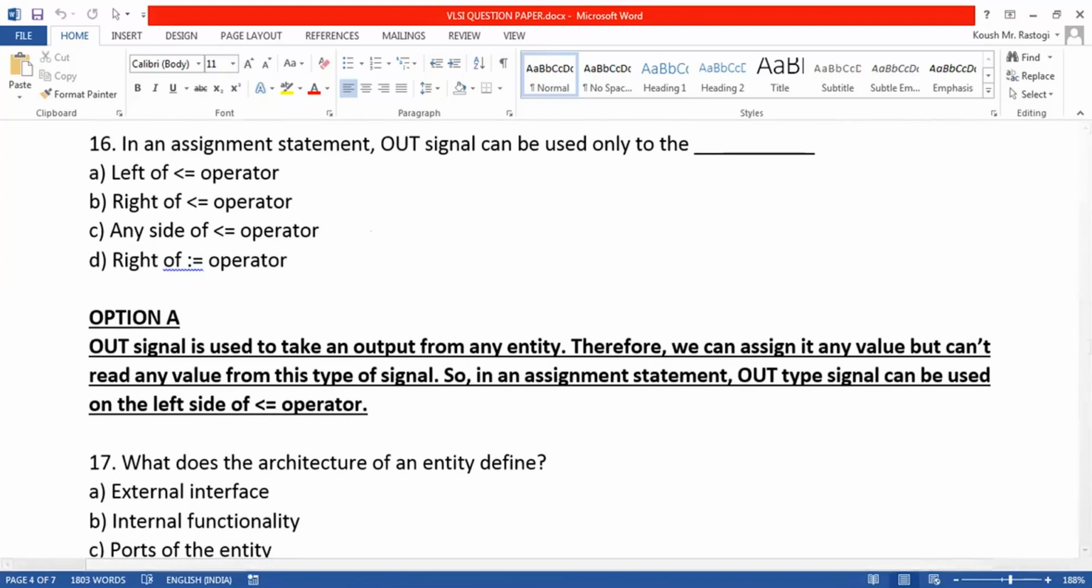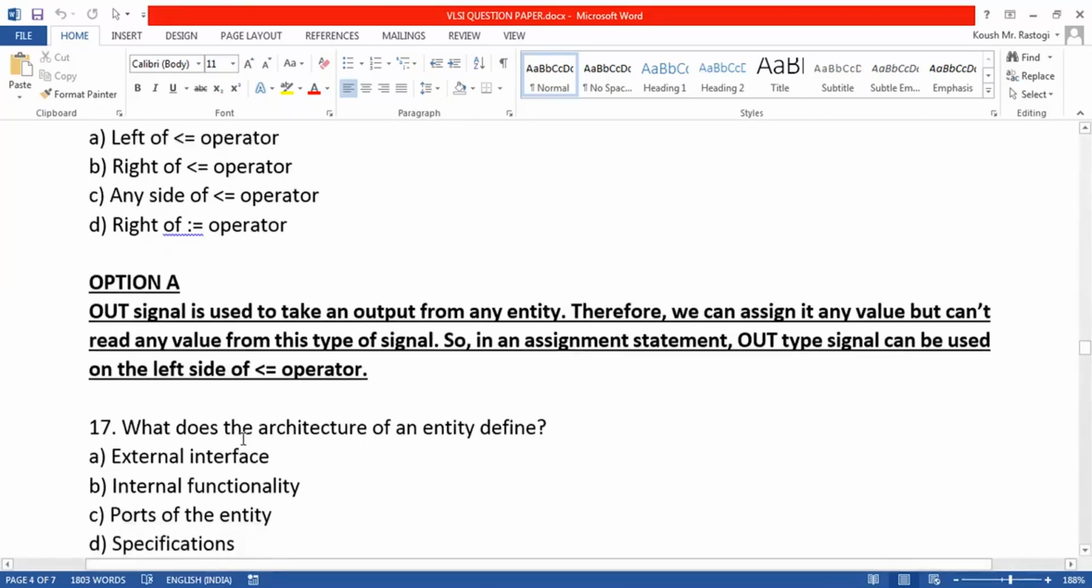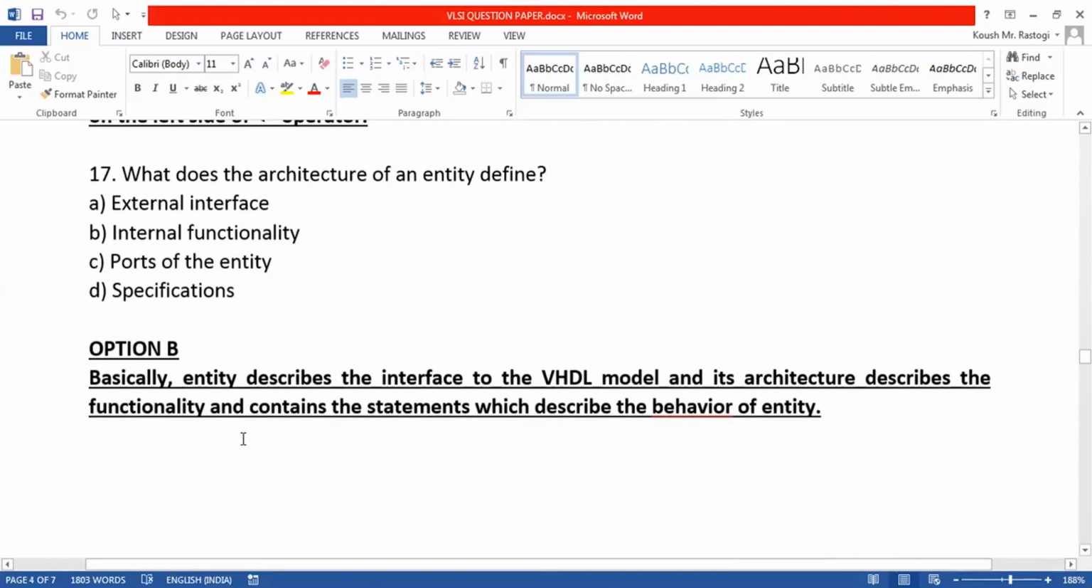Then we are asked about the assignment statement: the output signal can be used only to the left of the less than equal to operator, because it can be assigned any value. Then we are asked what the architecture of an entity defines. Obviously, the architecture defines the functionality. The interface and ports and specifications are not defined by the architecture.